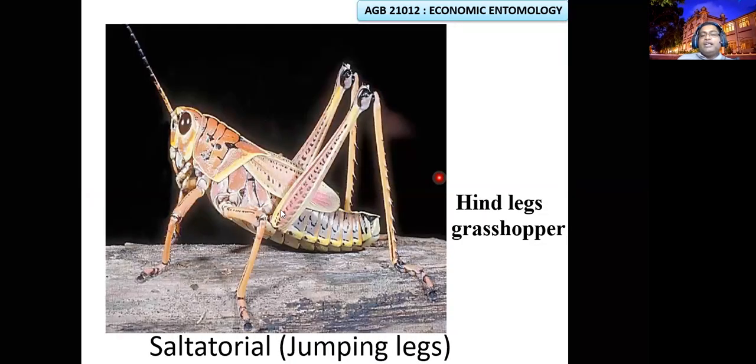Another category is the hind leg of grasshoppers, which we call saltatorial, the jumping type. They need the power to leap. The femur is pushing towards the land, and the energy is stored there. Sorry, the tibia is jumping and the femur is storing energy for the jumping legs. They escape from one area to another by movement. Some grasshoppers have no wings, so they move from one place to another by jumping. That's what we call saltatorial.